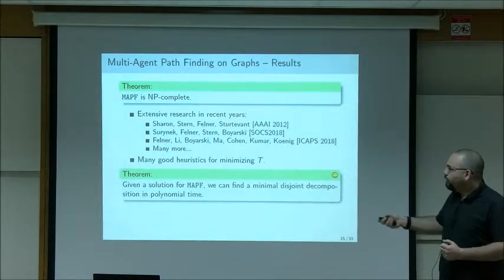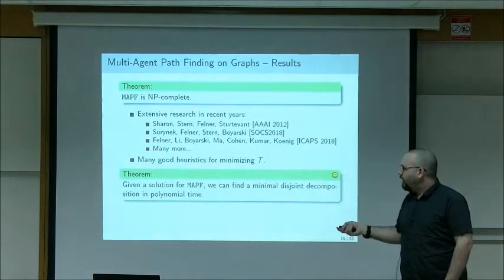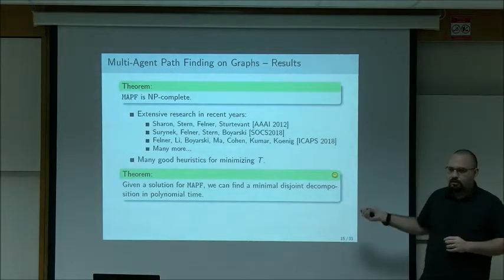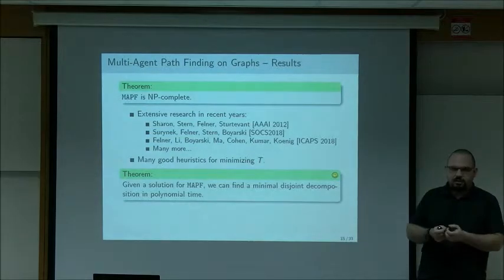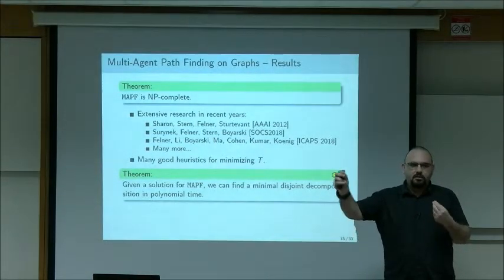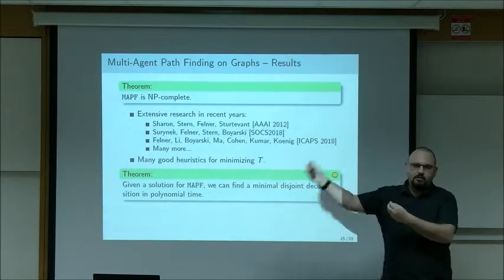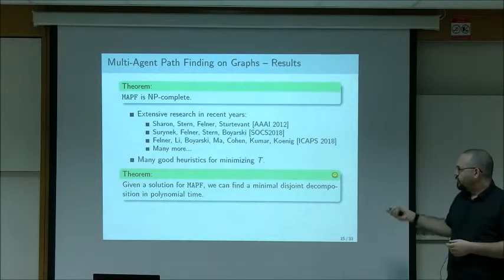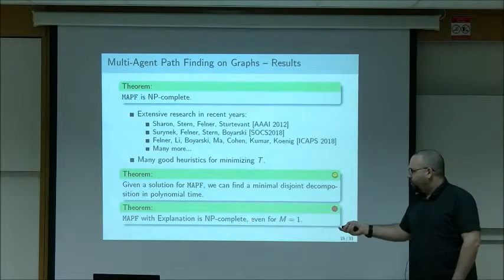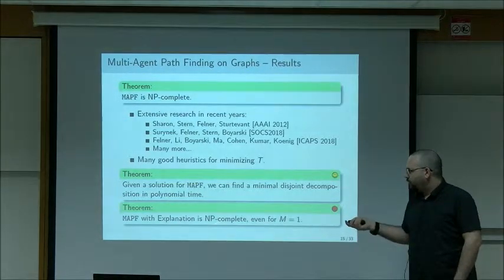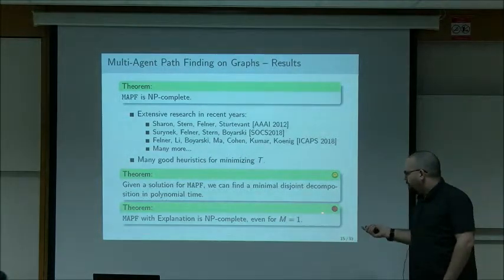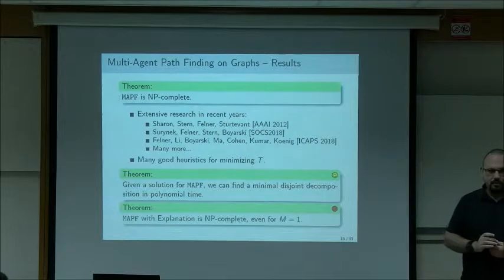On the positive side, if we're given a solution for multi-agent pathfinding, then we can find an optimal decomposition to a minimal number of segments in polynomial time. And the algorithm is very simple. It's just greedily try to go in time as much as you can until the agents collide. When they collide, stop just before that, and then continue from there. So that works very easily. And of course, the general problem of planning with explanations in mind is NP-complete. But our hope is that these techniques might give us some option of solving this. But we don't know yet.